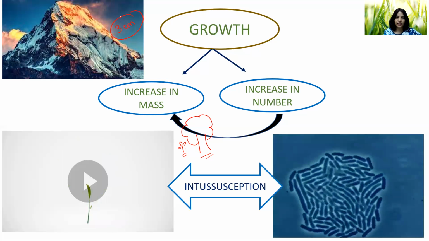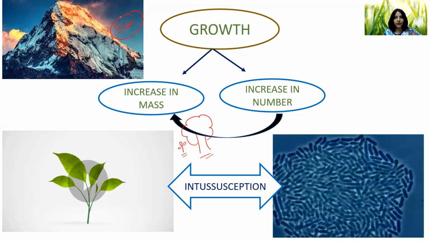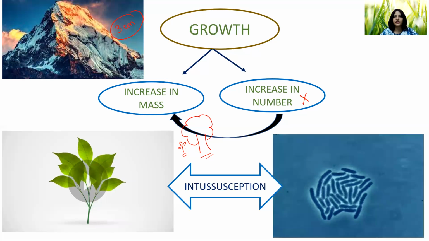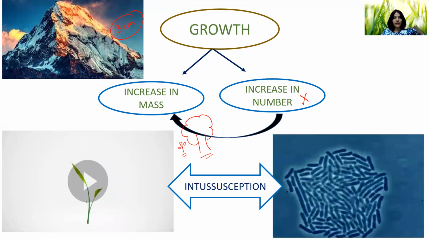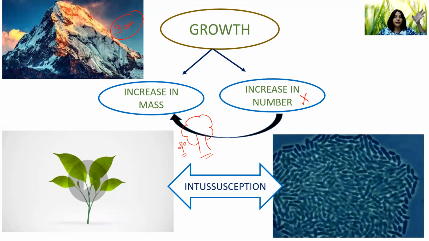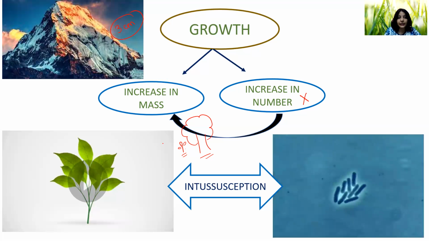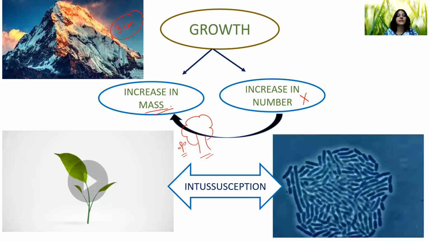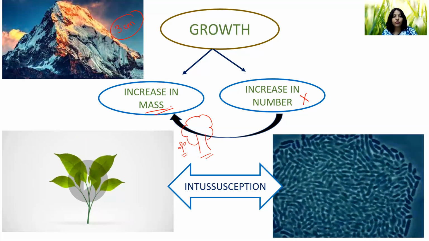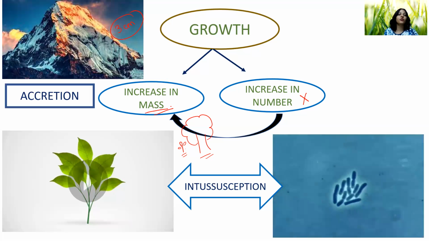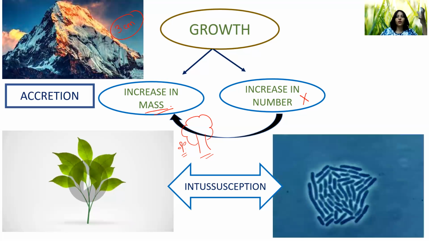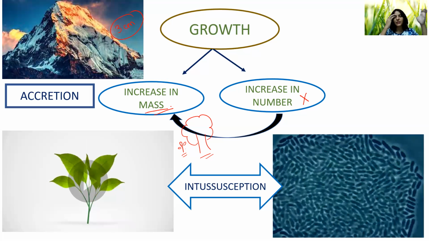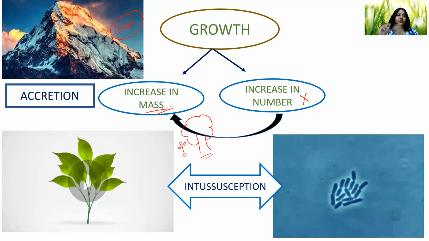Let's see what type of growth is taking place, whether it is increase in mass or increase in number. Increase in number is not possible because we do not see two or three Mount Everests every year, or any branches of Mount Everest growing. But yes, increase in mass is happening, approximately up to 3 centimeters. In the case of Mount Everest, the growth is happening due to deposition of more soil, dust, snow, precipitation, whatever it is, meaning outside sources are responsible for the growth.